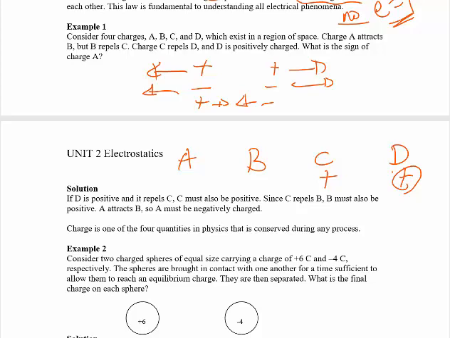And when you go back, B also repels C. That means B is also positive. But A attracts B. Therefore, A is negative. So if D is positive, it repels C, that means C is positive. Since C repels B, B is also positive, and A is attracting B. Therefore, A is a negatively charged body.